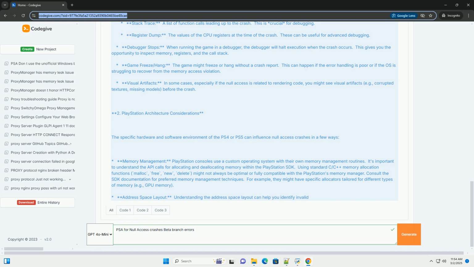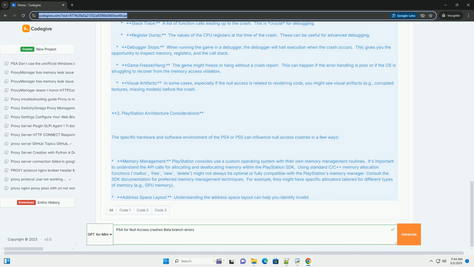Crash reports: the PlayStation development tools, for example the SDK's debugging suite, will generate crash reports. These reports typically include the exception type, usually something like access violation or memory access error; the faulting address, 0x0 or a value very close to it; and the stack trace, a list of function calls leading up to the crash. This is crucial for debugging.